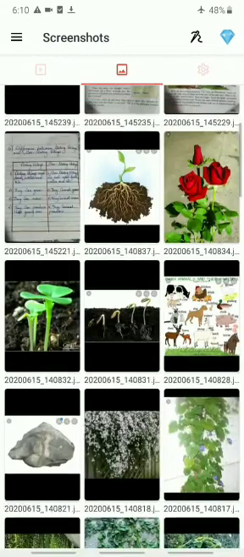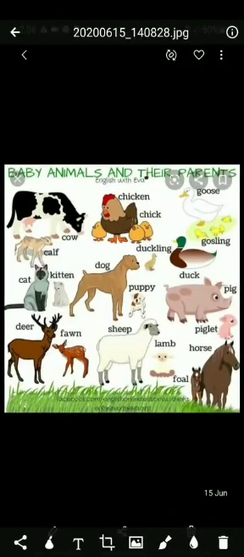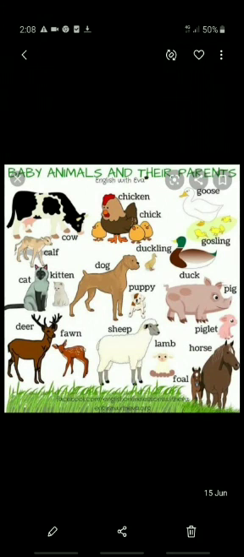Now, animals have babies and seedlings grow from seeds. The seedlings then grow into plants. This tells us that plants are living things. Now, children, see these animals. Here in this picture, you can see the animals and their young ones. It means the animals can give birth to their young ones. They can produce other living things like themselves.